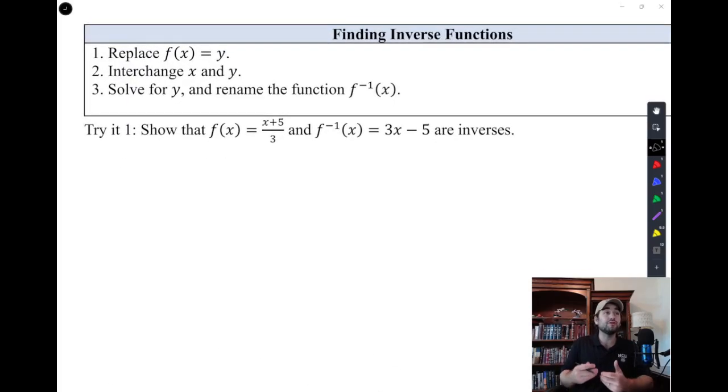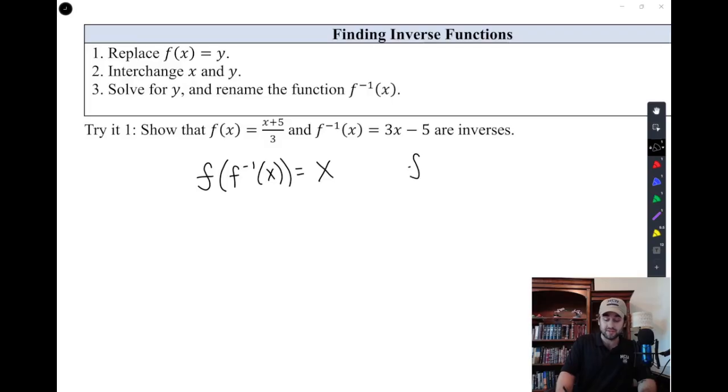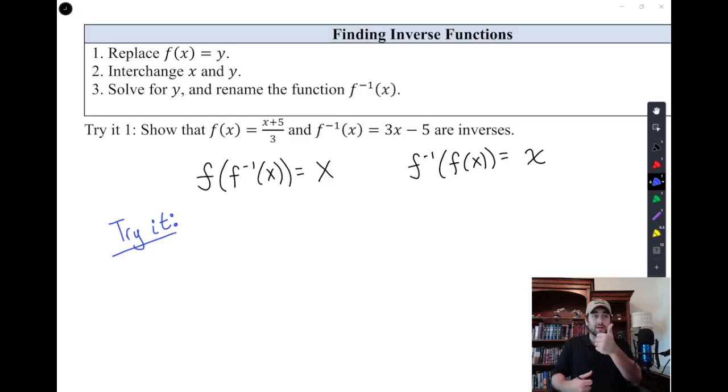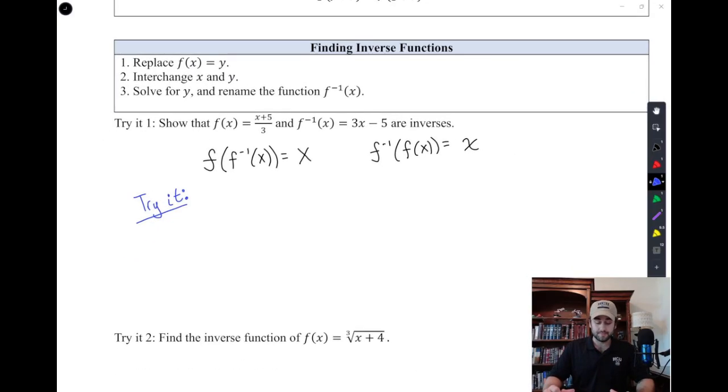So the first example, or the first try it, is just a review from the last section. And if you remember, how do you show that two functions are inverses? Well, we would just do f of f inverse of x, and we need it to equal x, where you compose the two functions or make it a composite function. And likewise, you need to go backwards and say, what is f inverse of f of x? And need it to be x. I'll leave you to try that because we've done a lot of practice problems on composition of functions and inverse functions. And so you could compose those functions and check and see, are those two functions inverses of one another?